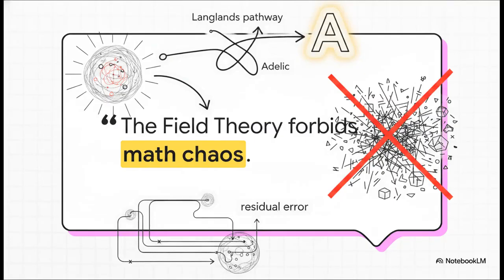Before we hit the first equations, I want you to consider this central mystery. If a tiny residual error somehow survives deep inside an algebra, how does the fundamental field theory of the universe physically veto its existence? Kinda sounds like science fiction, right? But it's not. It's pure, rigorous mathematics.